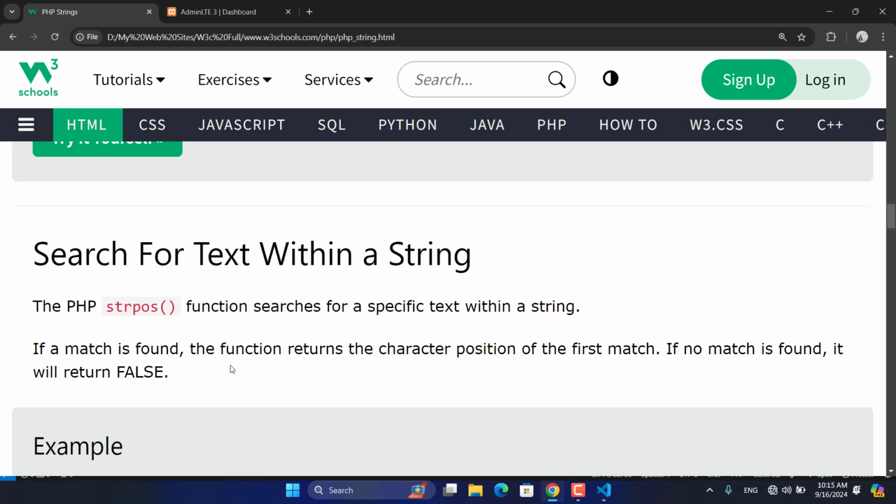You're searching for a character, but it's not in the string that you have. Maybe you're searching for A, and A is not included in your string. It will return false.